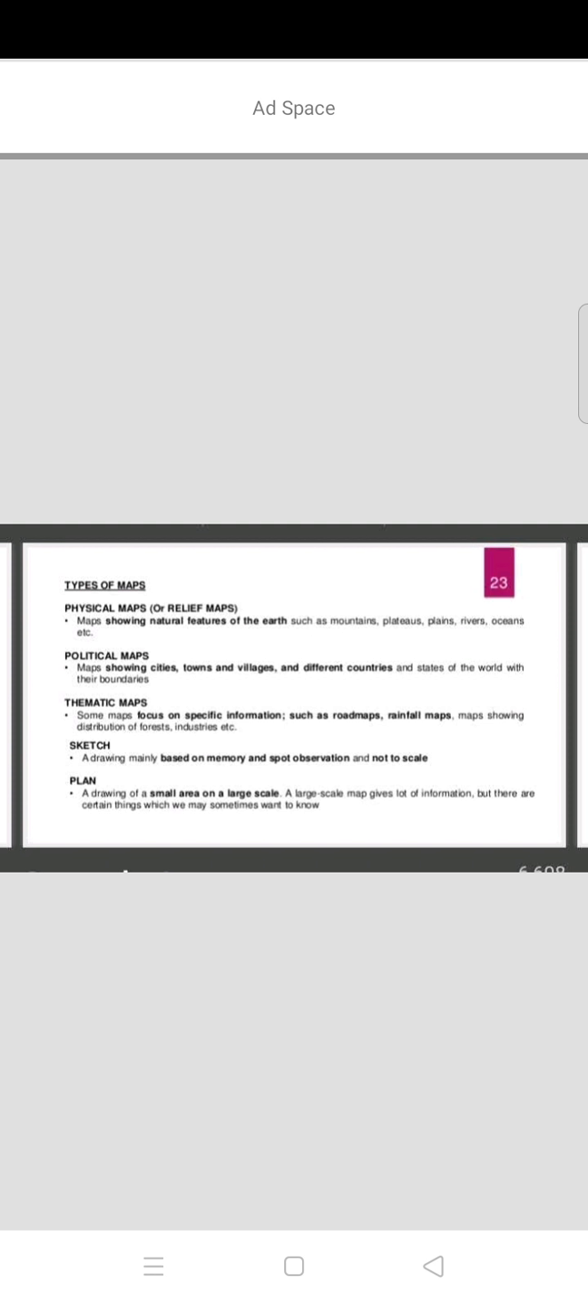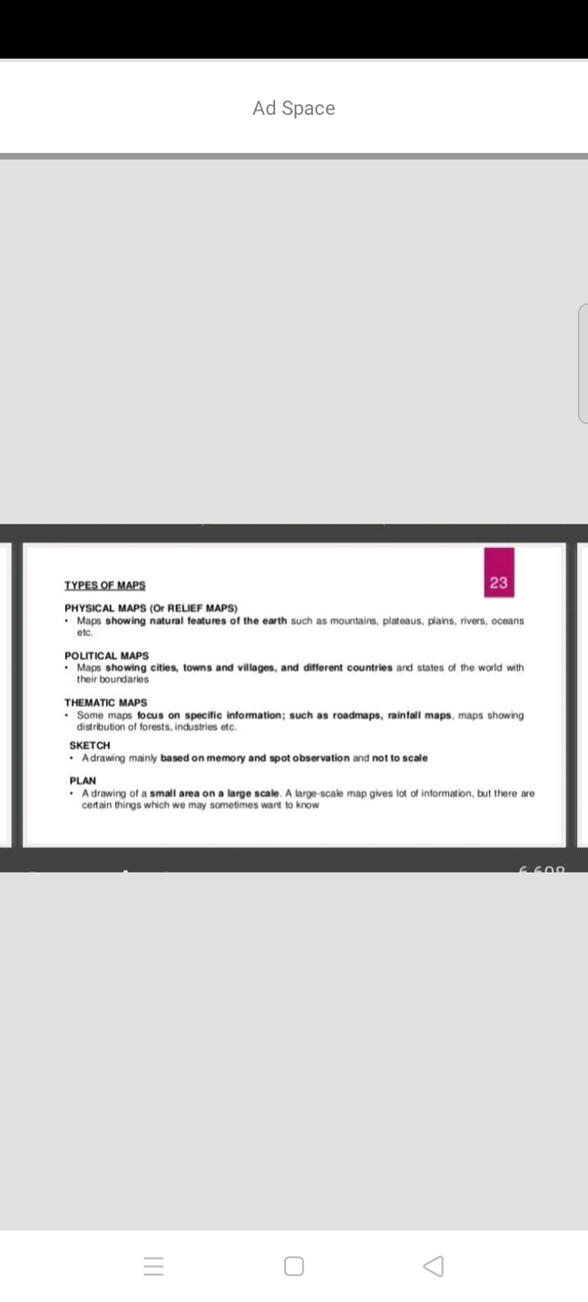If you see these thematic maps, they give only particular information. One map gives information only about rainfall, how much rainfall occurred in this year. Some maps give the road maps, what the roads are and how many kilometers of roads are constructed. And some maps give the distribution of forest, how much forest area is covered on the earth and how much forest area is covered in a particular area.